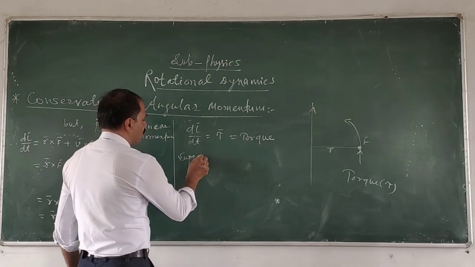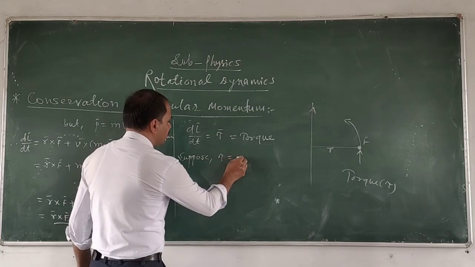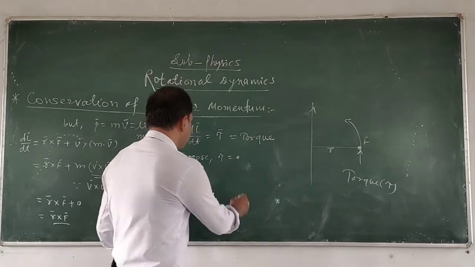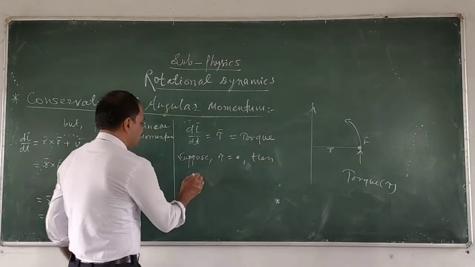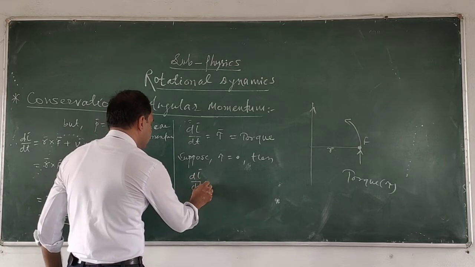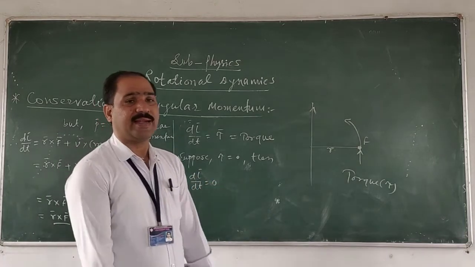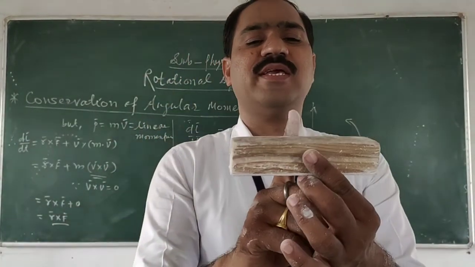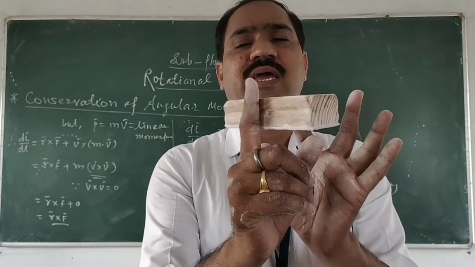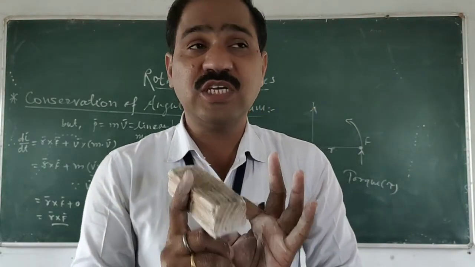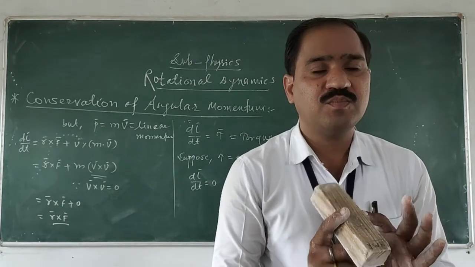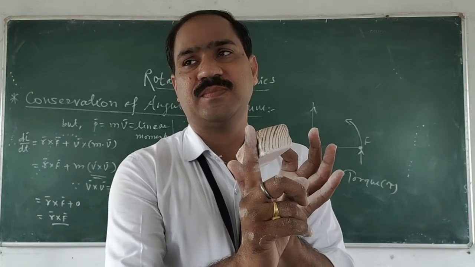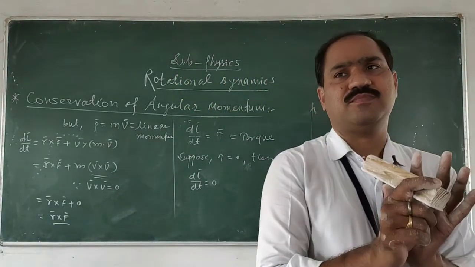ये जो एक्सटर्नल टॉर्क हम अप्लाई कर रहे हैं, suppose torque is equal to 0. ये जो इसका मैग्नेट है हमने 0 कर दिया. क्या होगा? Then dL upon dt, suppose the external torque acting on the body is equal to 0. So मान के चलते हैं suppose this is the body. This body is rotating about this axis of rotation like this. This body rotates. Why? Because we are going to apply here the force on the body. Therefore, this body rotates about the axis of rotation.